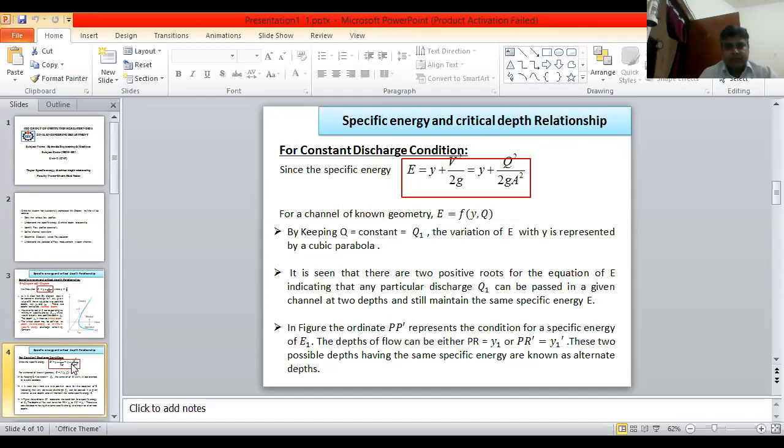By keeping Q constant equal to Q1, the variation of E with y is represented by a cubic parabola.